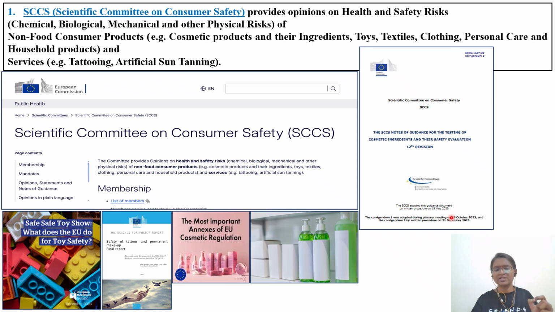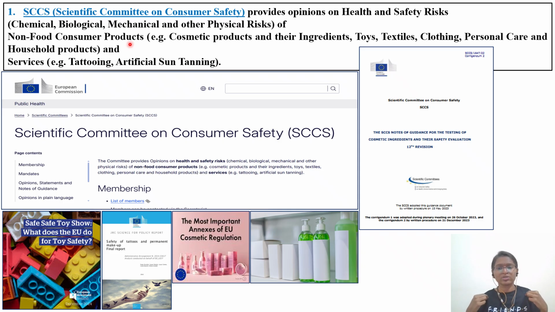So we'll briefly read one or two sentences with respect to SCCS. SCCS is the Scientific Committee on Consumer Safety, which provides opinion on health and safety risk, that is chemical, biological, mechanical and other physical risk, of non-food consumer products. Food will come under EFSA. Okay, so non-food consumer products are cosmetic products, as I told, ingredients, toys, textiles, the clothes which you are wearing.